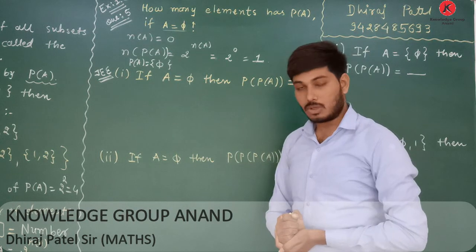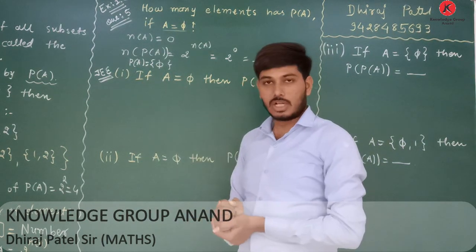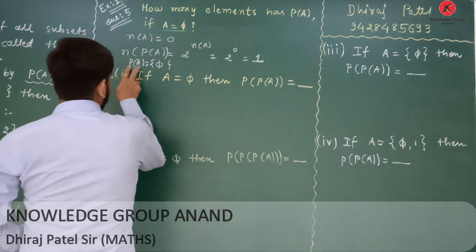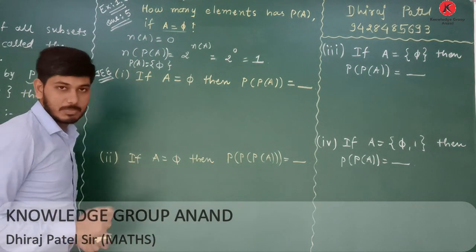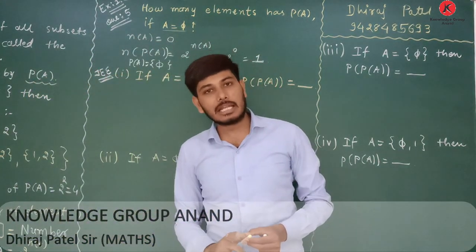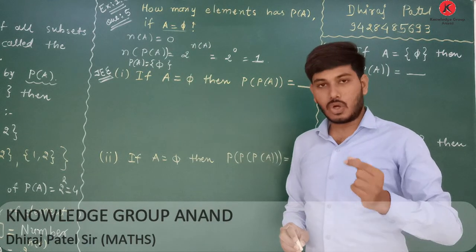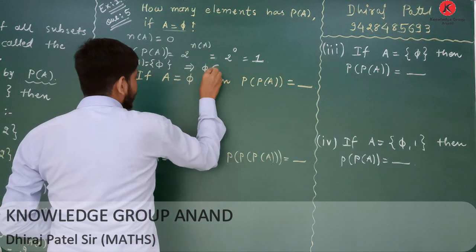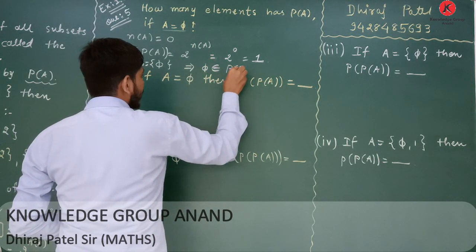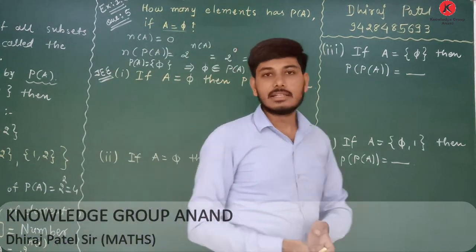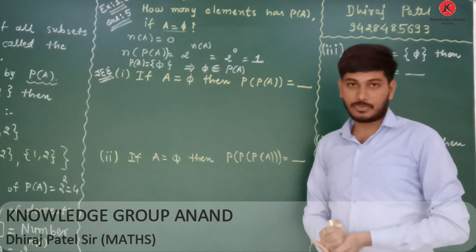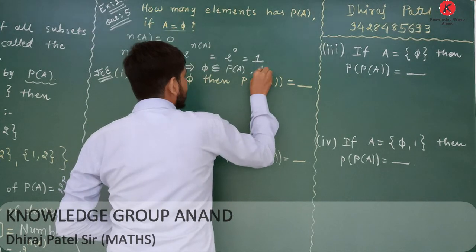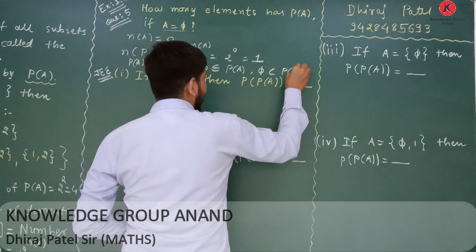Now see here, power set of A equals curly bracket null set. That means the power set of A consists of one element, and the important notation is that the null set is an element of the power set of A. And we know that the null set is always a subset of any set.